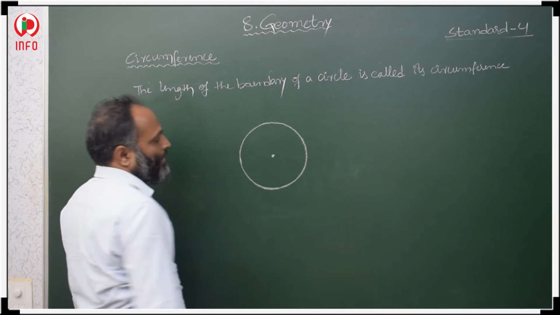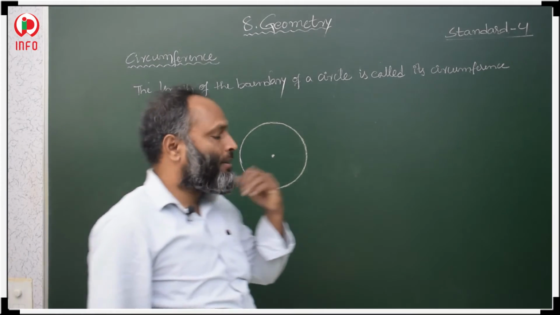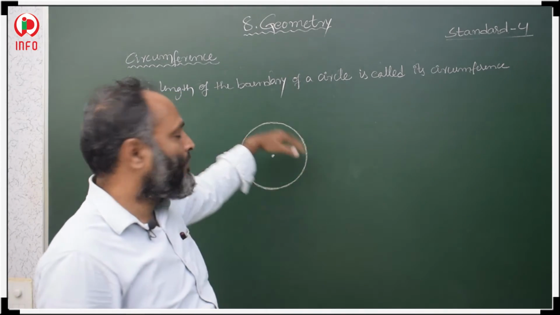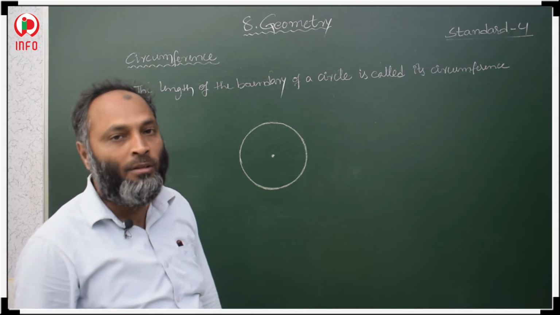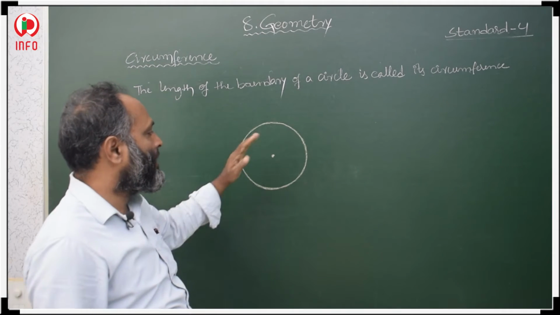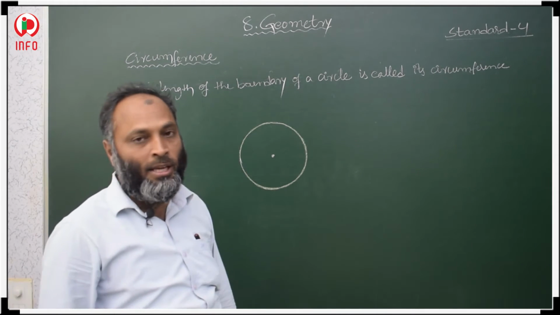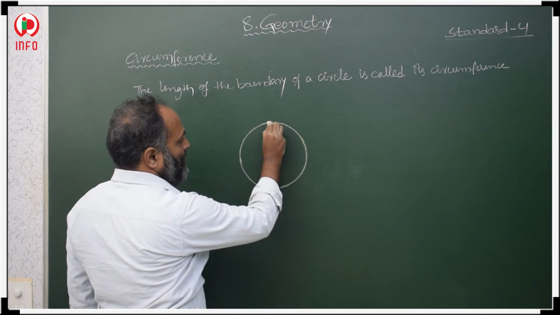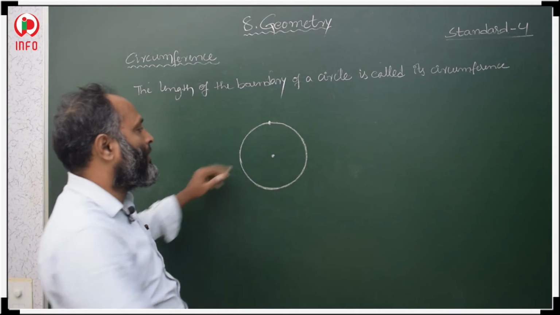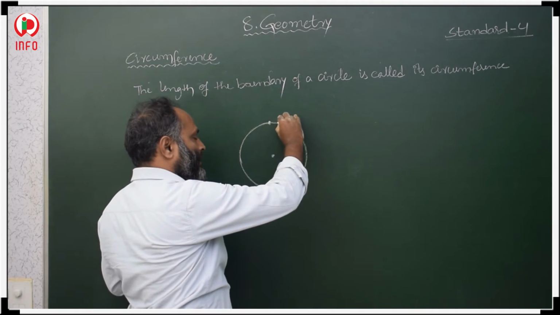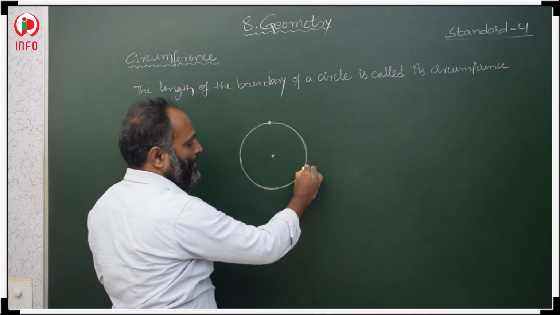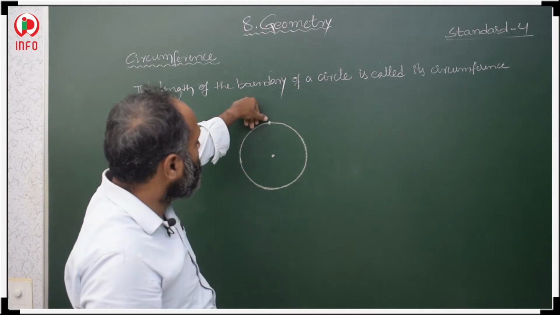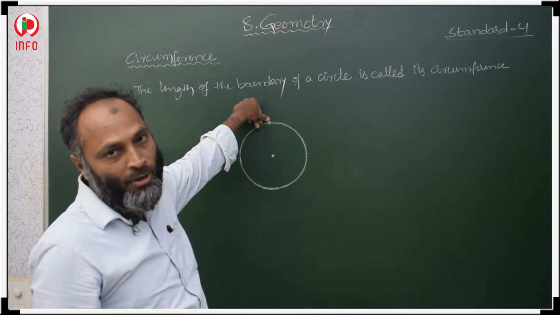With a ruler we cannot measure the length of this boundary. So how to measure the circumference of a circle? One easy method is there. First, mark one point here, and from there keep a thread along this circular path until you reach your starting point.